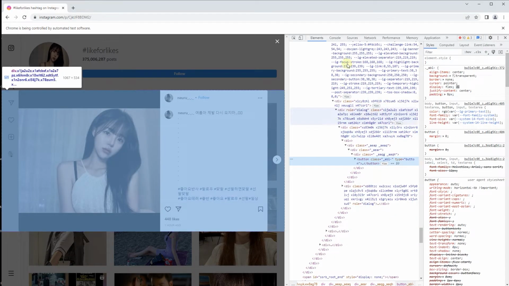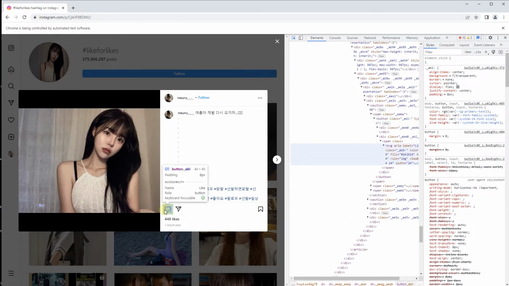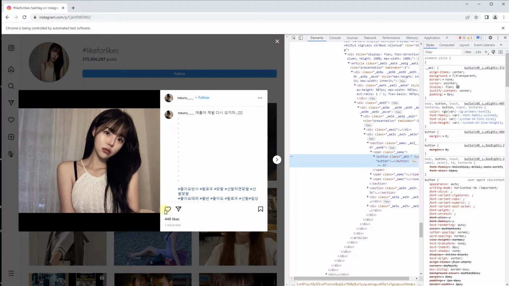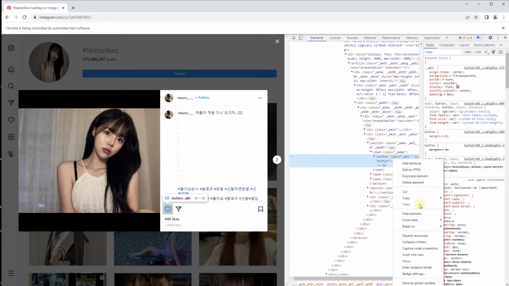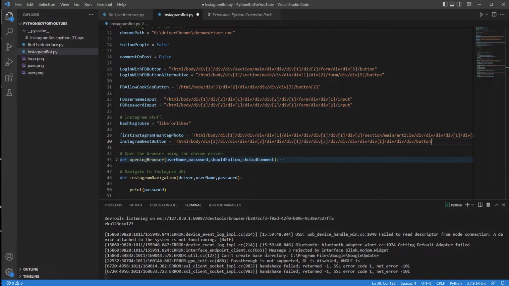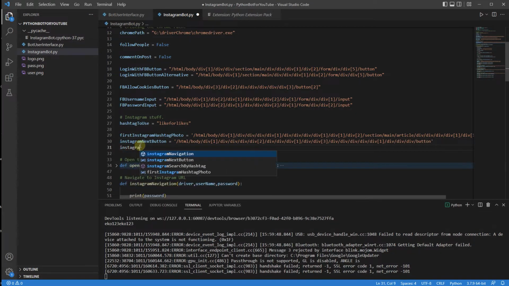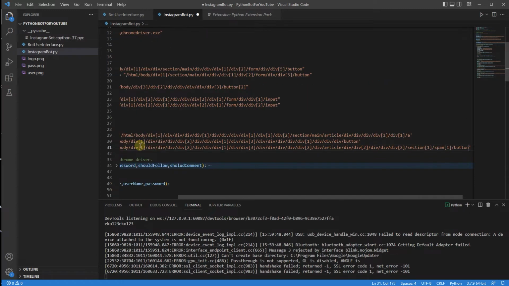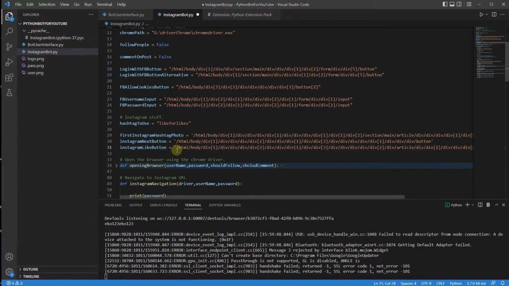And then I do want to take this thing over here, which is the like button. I'm gonna copy this again, search for button, because otherwise we cannot press it. Or click, copy, and again, just going to store it. So I'm going to say Instagram like button is going to be this. Good. So now we have actually the next button, the like button.